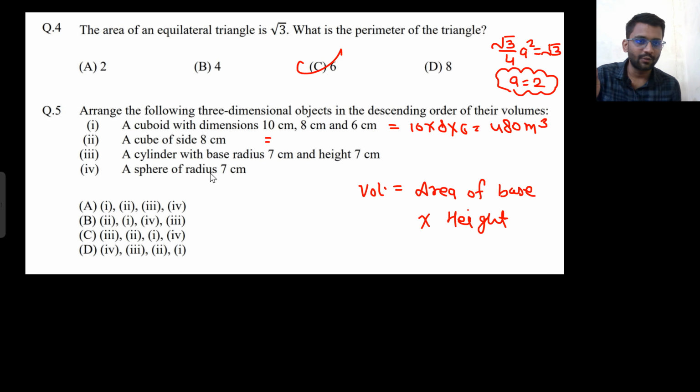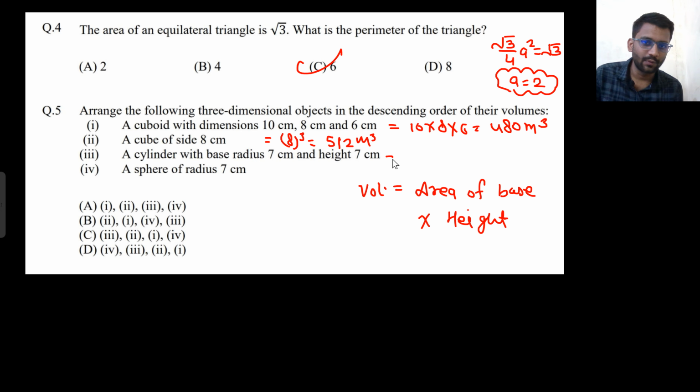Cube, area of base, that would be 8 into 8. What is the height? 8 only. So 8 cube. That would be 512, right? 8 into 8, 64 into 8. Yeah, 512. 512 meter cube.